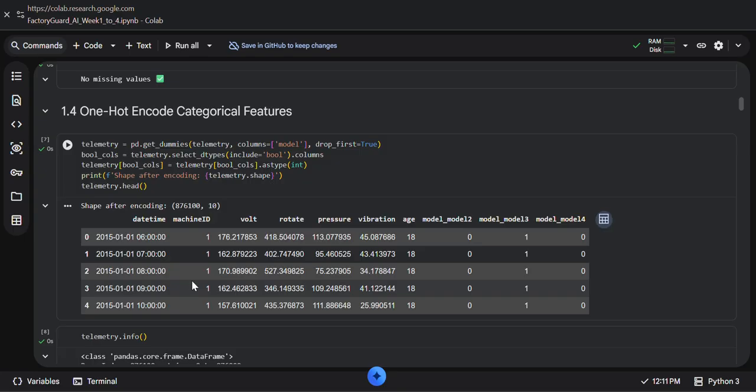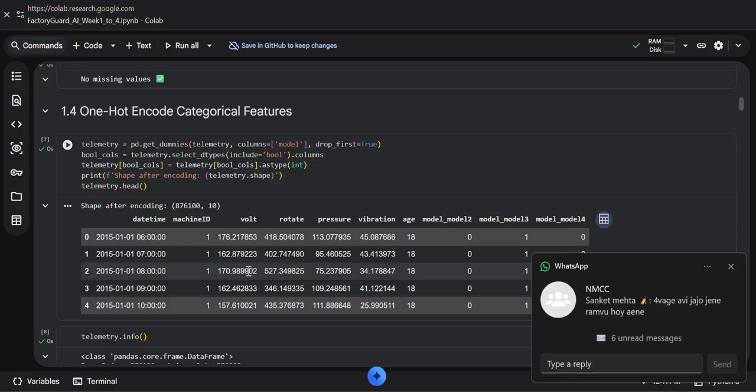This means the textual model names are successfully converted into numerical format, making the dataset suitable for training.